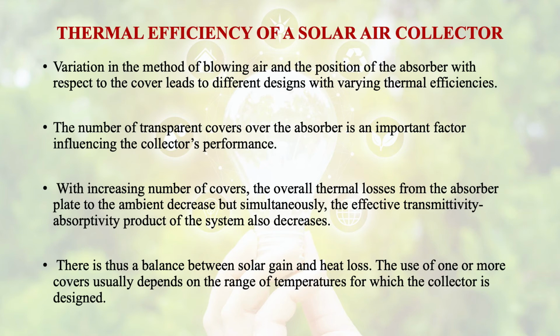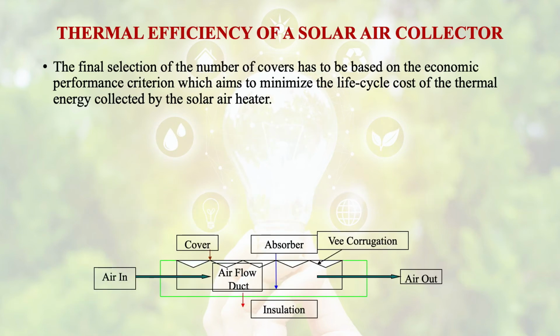The use of one or more covers usually depends on the range of temperatures for which the collector is designed. The final selection of the number of covers has to be based on economic performance criteria also, which aims to minimize the life cycle cost of thermal energy collected by the solar air heater.